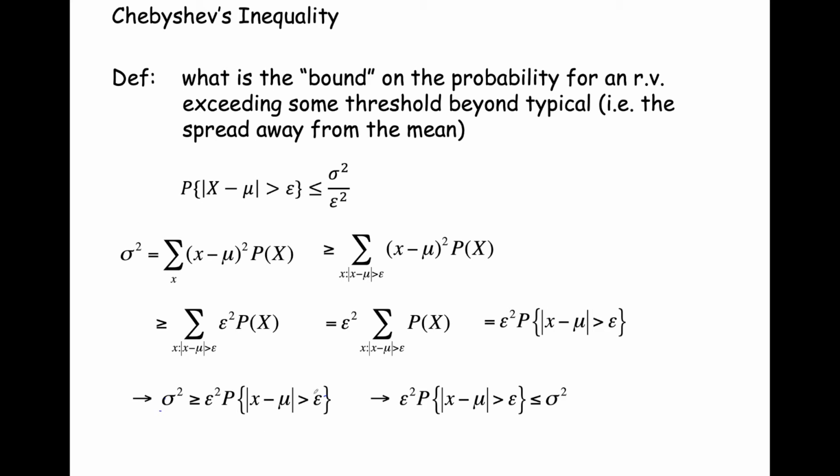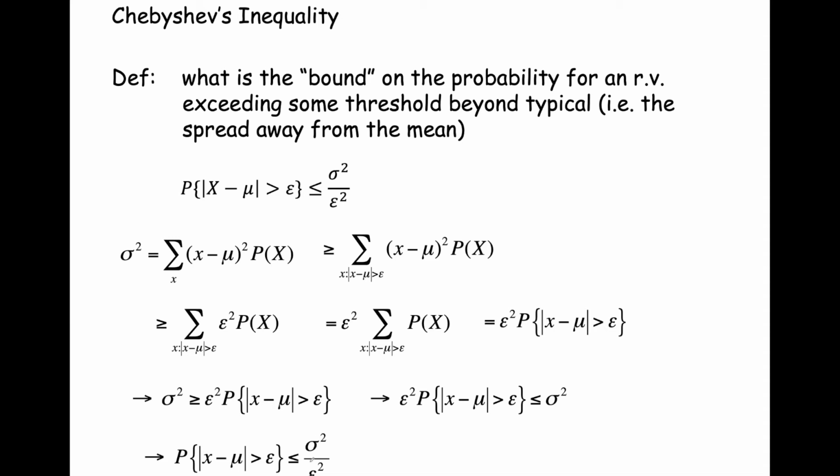So now, a little algebra. I can divide both sides of this inequality by epsilon squared. This side goes to 1, because I have epsilon squared in the numerator and denominator. That leaves the probability that x exceeds mu by more than some threshold epsilon is at most sigma squared over epsilon squared. And so there's my result, but I'm not quite done yet.